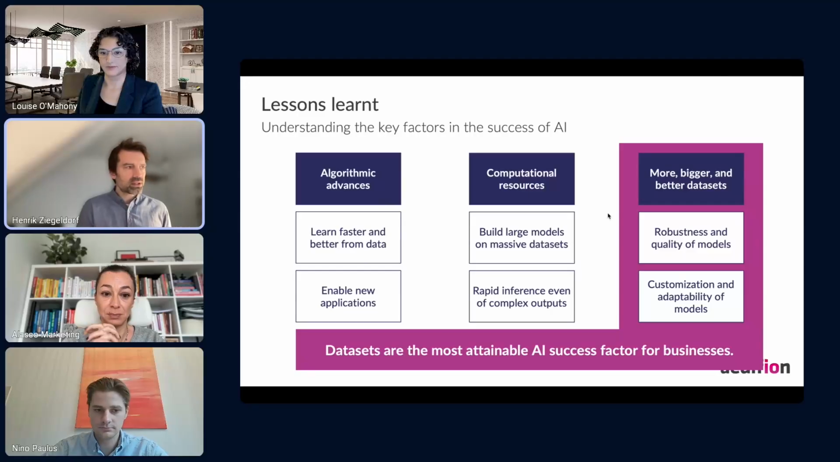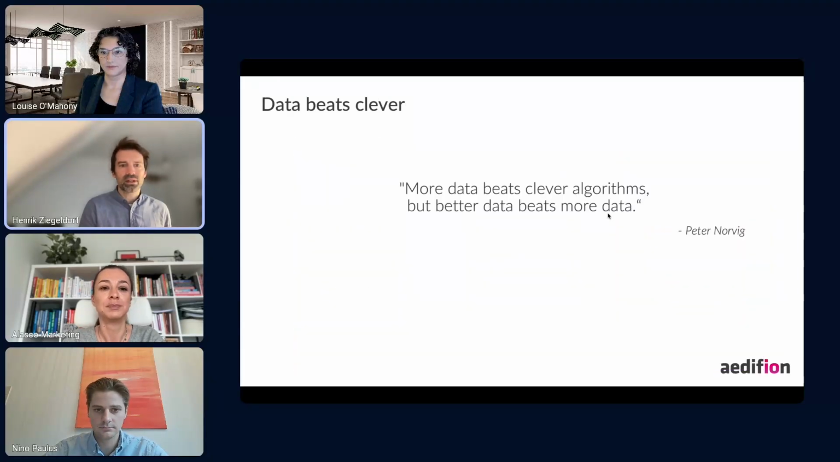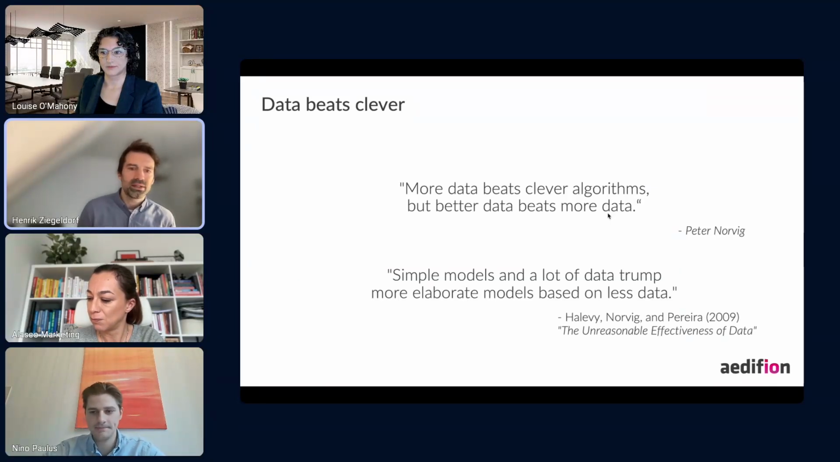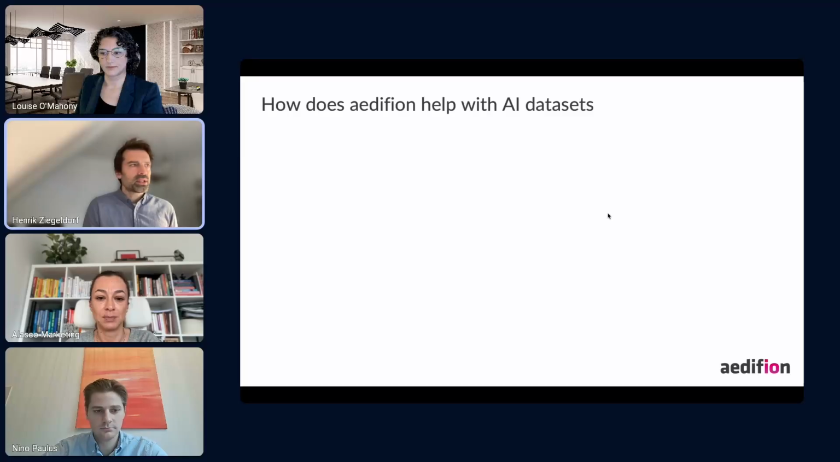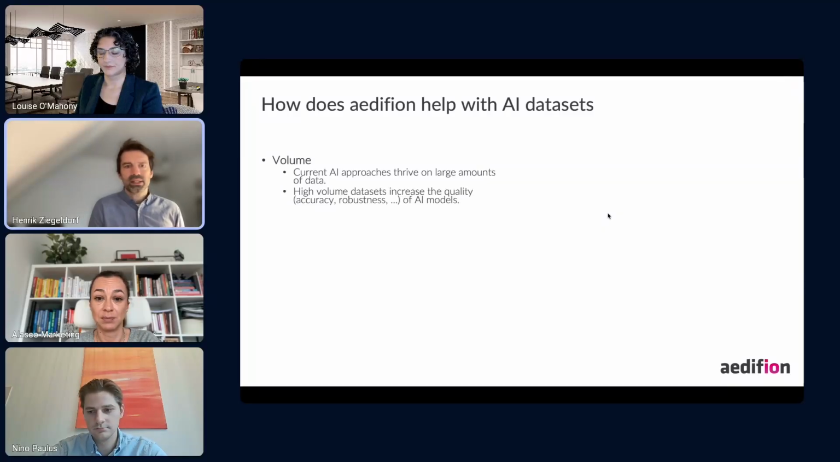This is actually not a new lesson, but it has been learned a lot of times in the past. For example, Peter Norvig, one of the AI godfathers, said, more data beats clever algorithms, but better data beats more data. So it is about the quality and the volume of data. And a similar note is simple models and a lot of data trump more elaborate models based on less data. So this just underlines that it is about the data that you have about your use case and about your business. Now, how does Edifion help you with getting these data sets?